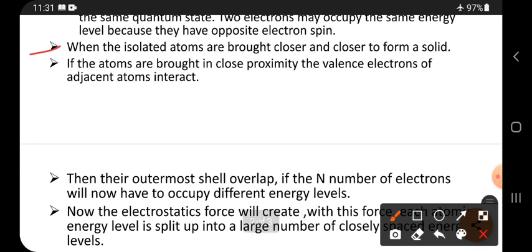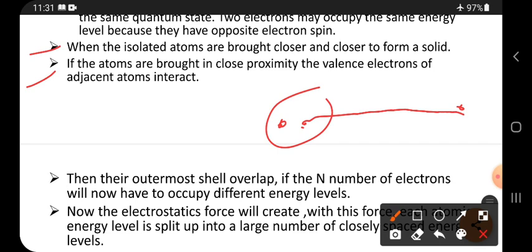Now, when the isolated atoms are brought closer and closer to form a solid: here is one isolated atom, another isolated atom, and like this many isolated atoms. Bring them nearer and nearer, and then they form a solid.